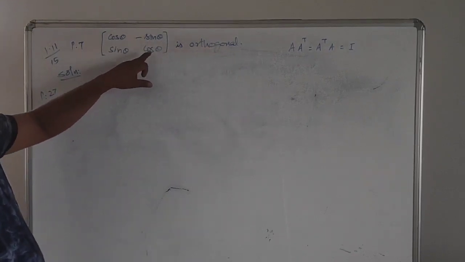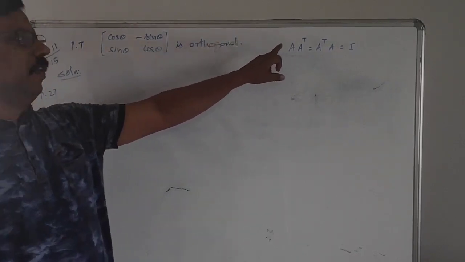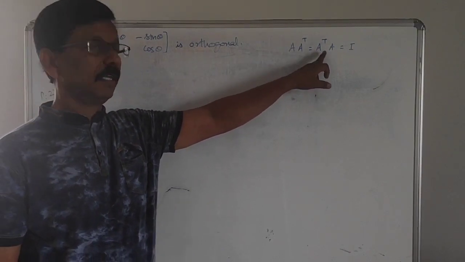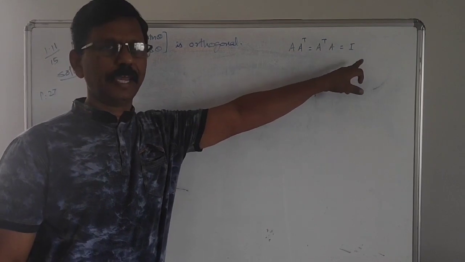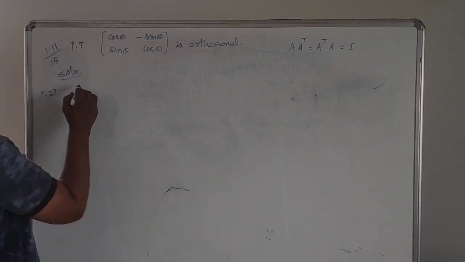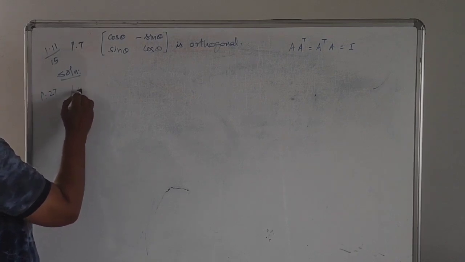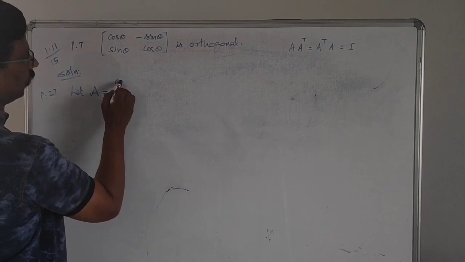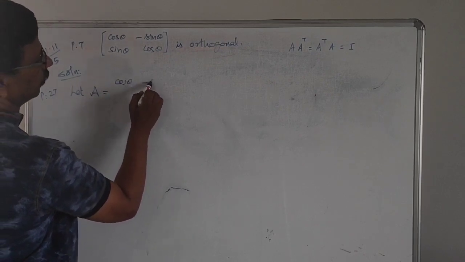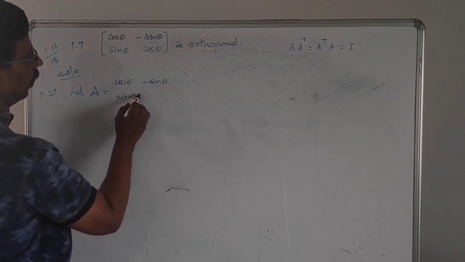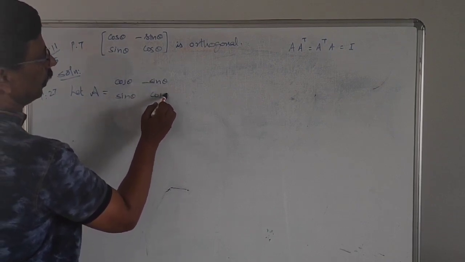Whenever you want to prove a matrix is orthogonal, we need to prove that A into A transpose is equal to A transpose into A equal to I. Therefore, first we assign a name for this matrix. Let the given matrix be A, that is cos theta, minus sin theta, sin theta, cos theta.